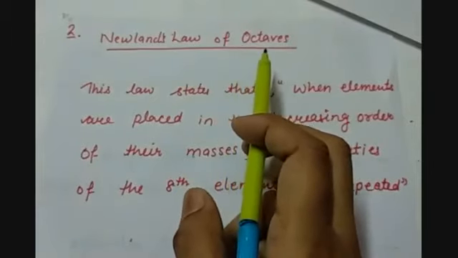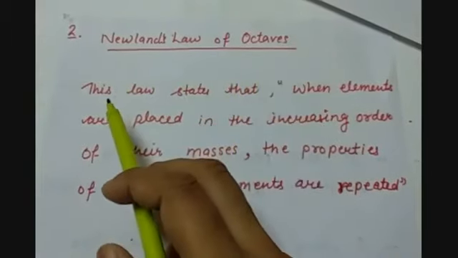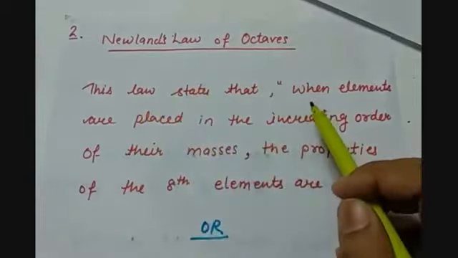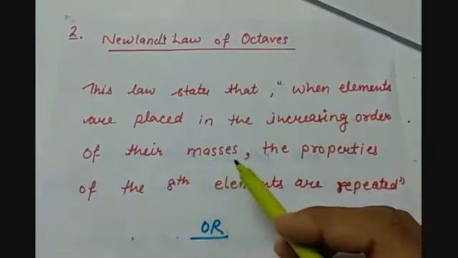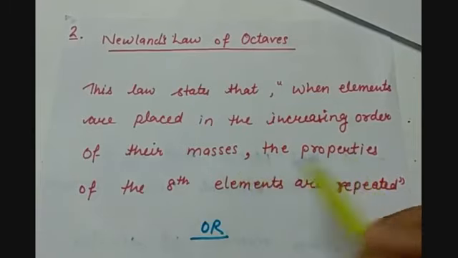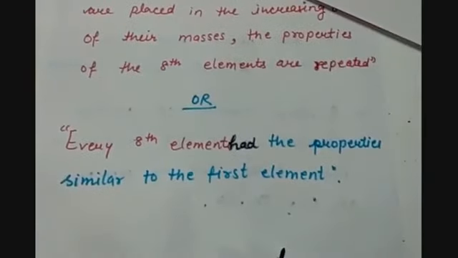Octave means a group of 8. According to this law, when elements are placed in the increasing order of their masses, the properties of the 8th element are repeated, or every 8th element has properties similar to the first element.